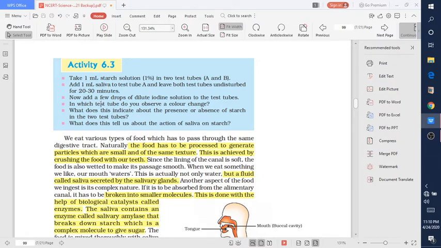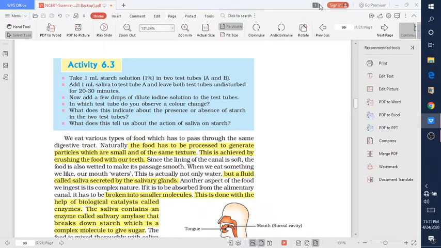Saliva is released by the salivary glands, and it breaks the starch into a simple sugar. So add 1 ml of saliva to test tube A and leave both the test tubes undisturbed for 20 to 30 minutes. Now add a few drops of iodine solution to the test tubes. In which test tube do you observe a color change?